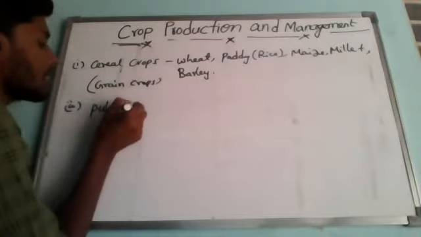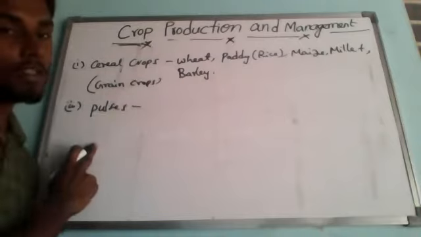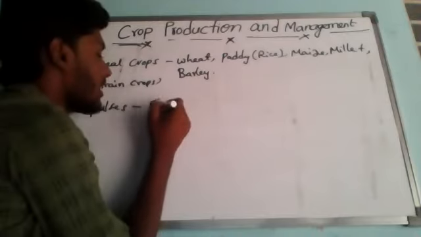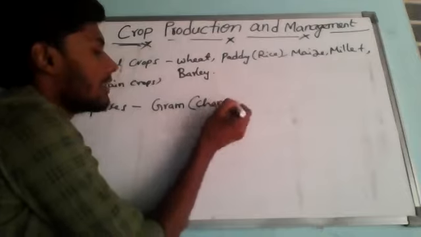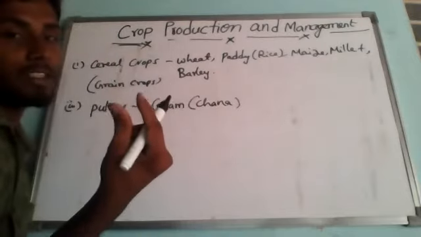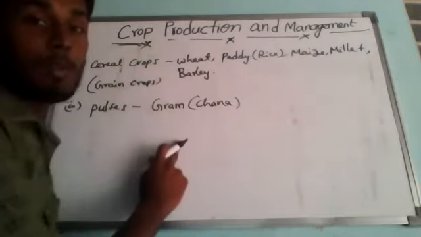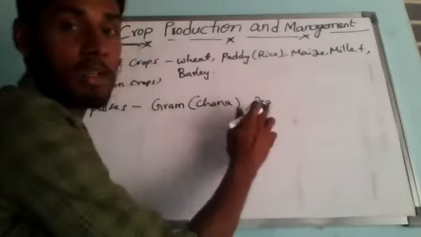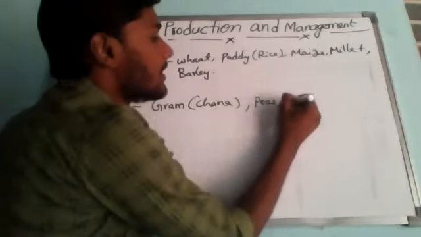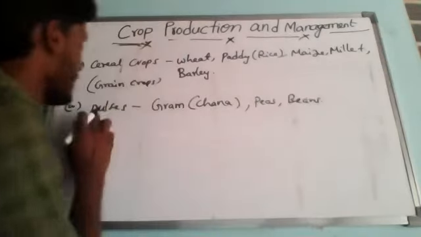The next type of crops is called pulses. If you consider pulses, what are the different kinds of pulses you know? We know different kinds of gram. Gram is what we call chana, in a big size. Chana, grams, peas and beans are called pulses.